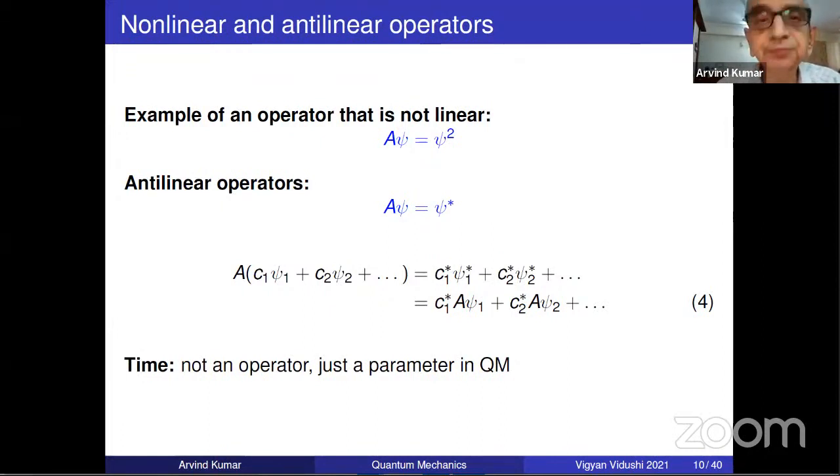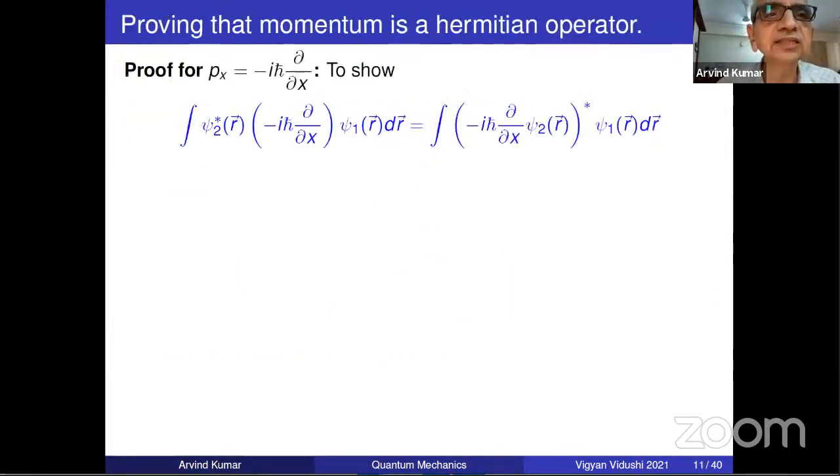Time is just a parameter. So that is about the first postulate. Now, most of it you should be able to do yourself, since it's not new to you, because you have done quantum mechanics. But how to go about proving something is a Hermitian operator, I have left it to you, but just one thing on a simpler case. I'll take the teacher's liberty to use a simple thing in class and leave the difficult things to students to do themselves.